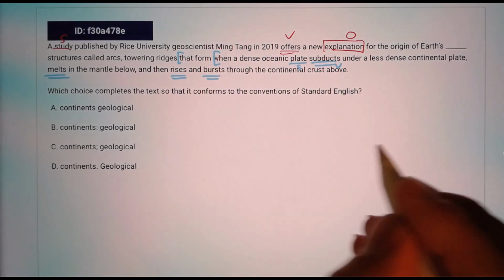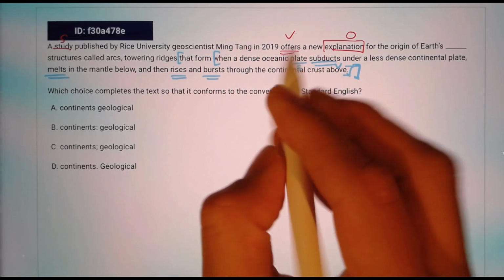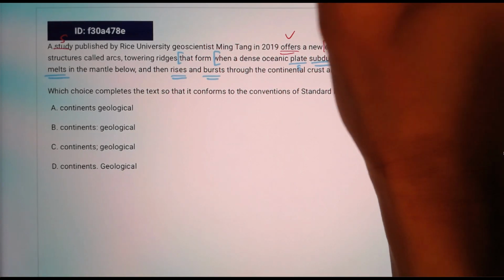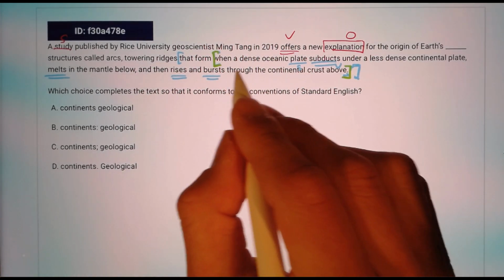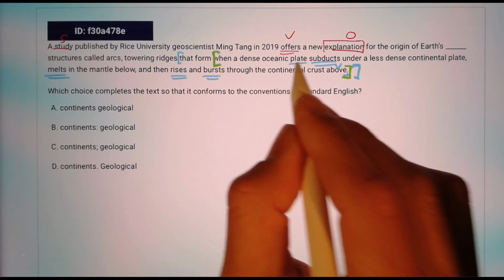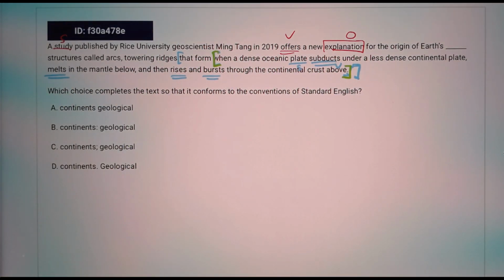Okay, so I'm going to put two brackets at the end, because this is the first bracket. I'll use a different color, green. When a dense oceanic plate subducts, melts, rises, and bursts, they are all part of the dependent clause, even though they look like an independent clause.